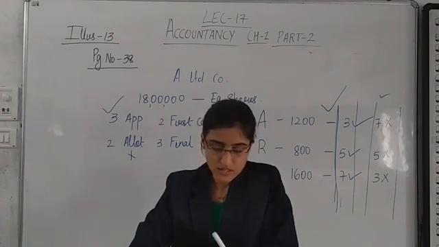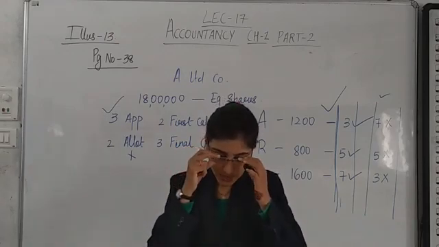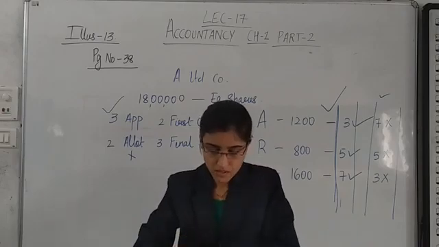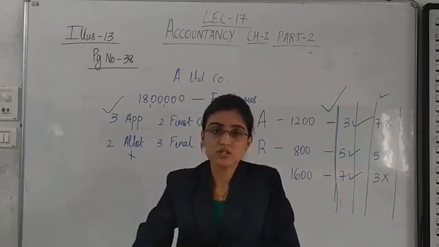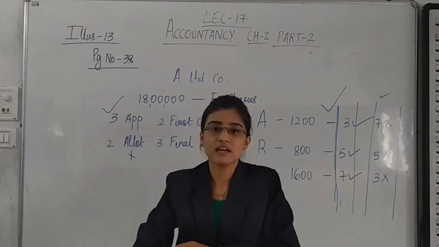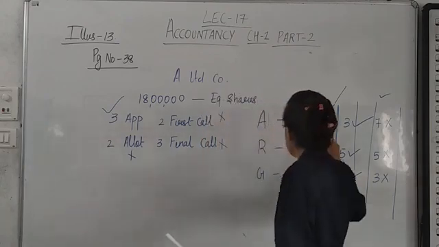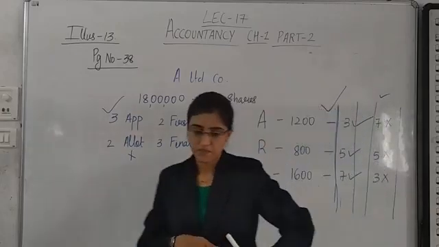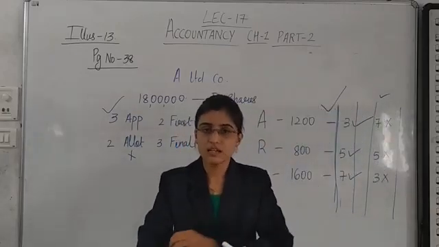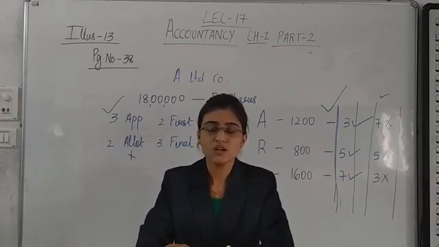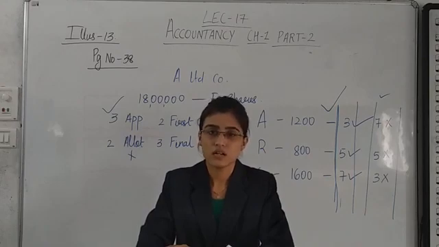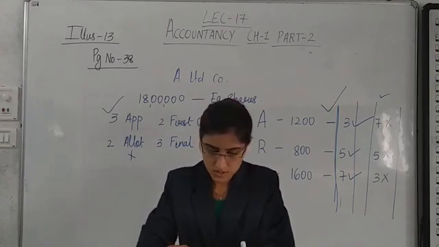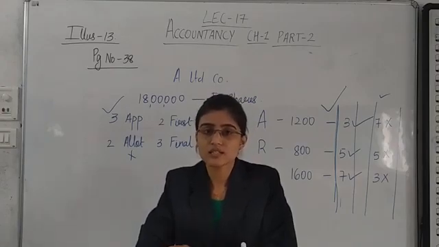The first journal entry. Equity share capital account debit 3600 shares. 1200 plus 800 plus 1600, that is 3600 shares, and a share is of rupees 10. So 3600 into 10. Equity share capital account debit 3600 into 10. Yes? So 36,000. To forfeited shares account.